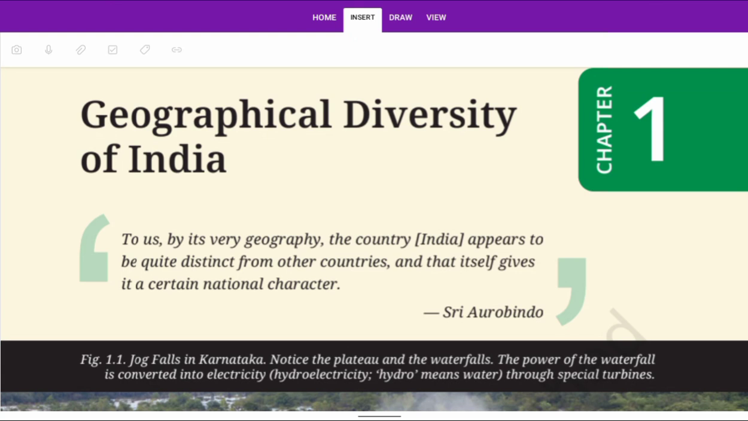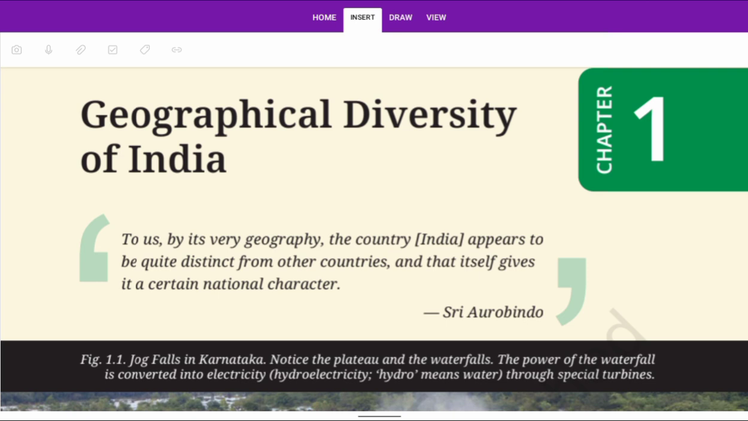Many languages. This is called language diversity. Sometimes we see gender diversity, different types of gender, and sometimes we see cultural diversity. Different states and areas have different types of culture. So geographical diversity means the diversity in geographical features.